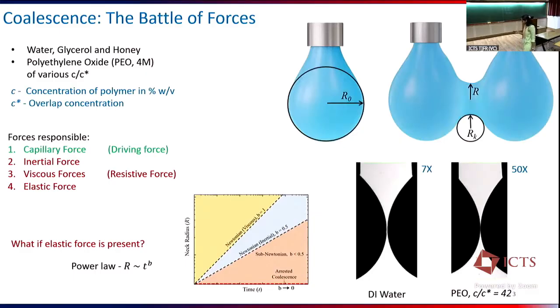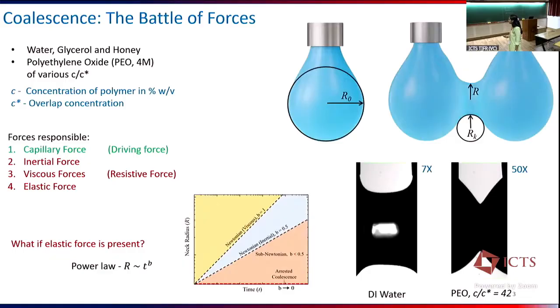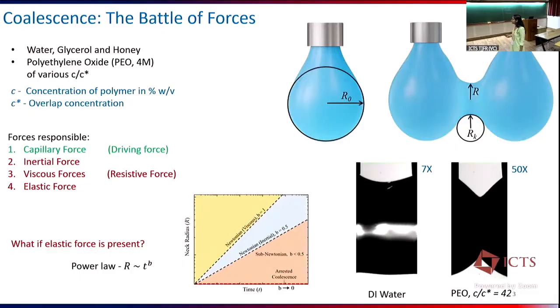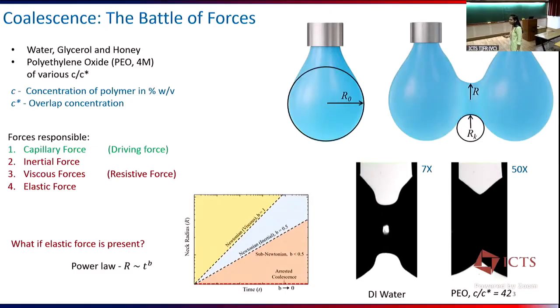Going to the experimental part, these are the videos from our experiments, showing the temporal evolution with time. The first is for DI water and the second is for polyethylene oxide having C by C star of 42. These are sped up by 7x and 50x. From this speed up, we can see how fast the coalescence process of water is as compared to the PEO polymer.